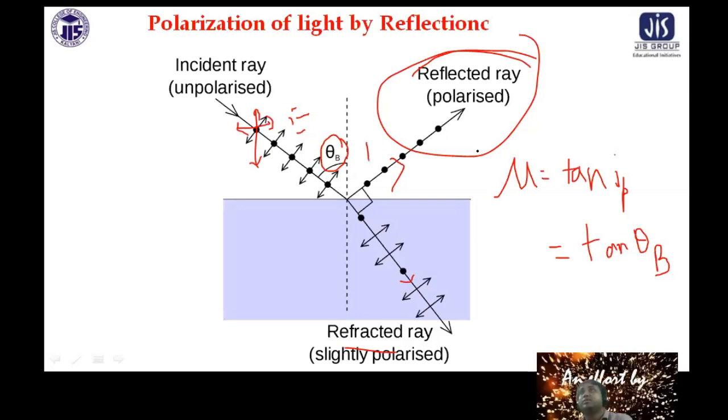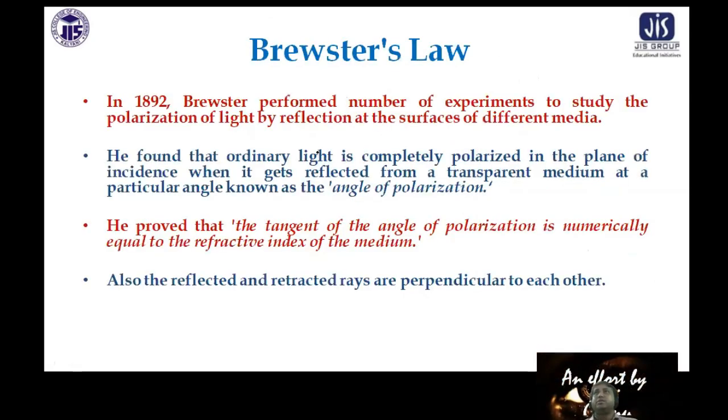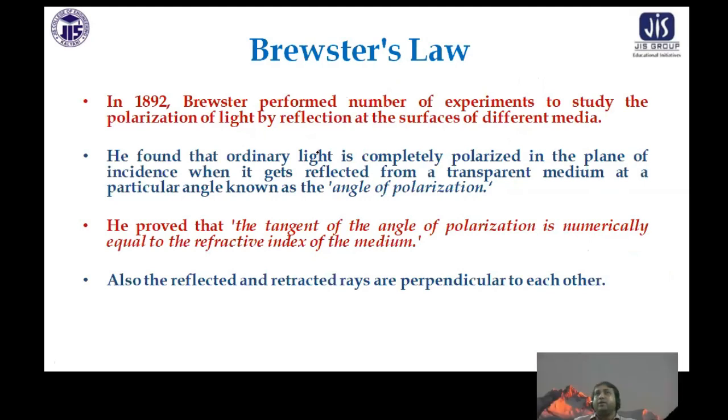That is the process of polarization. Now, in 1892, Brewster performed a number of experiments to study the polarization of light. He found that ordinary light is completely polarized in the plane of incidence when it gets reflected from a transparent medium at a particular angle known as the angle of polarization. He proved that the tangent of the angle of polarization is numerically equal to the refractive index.